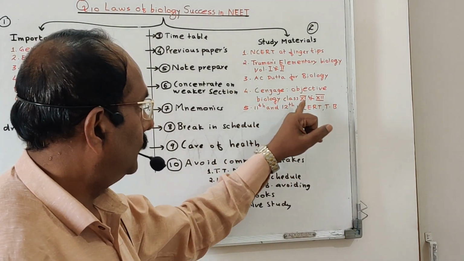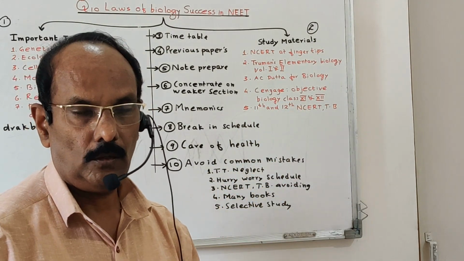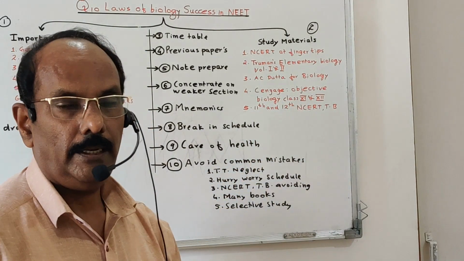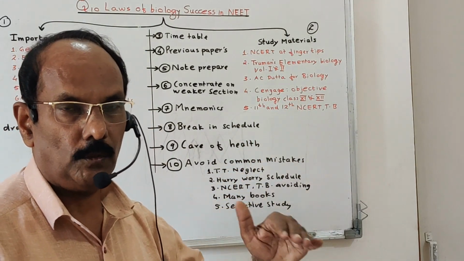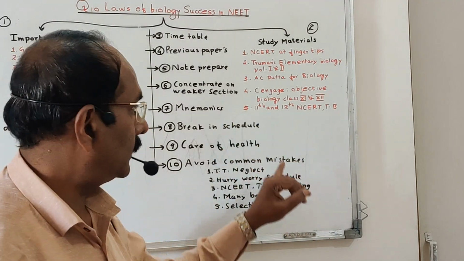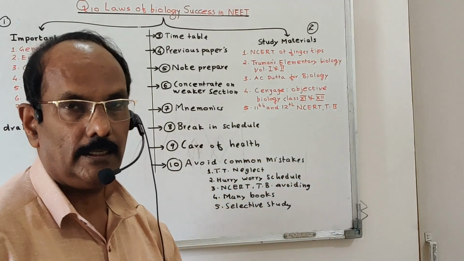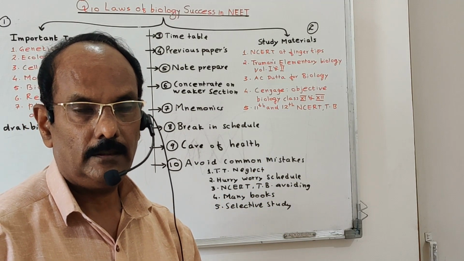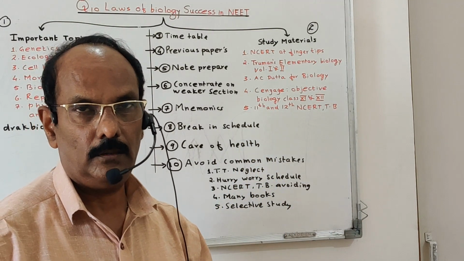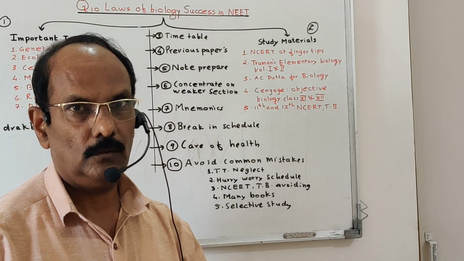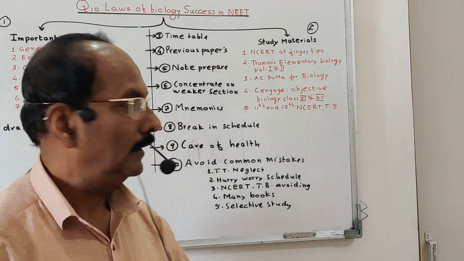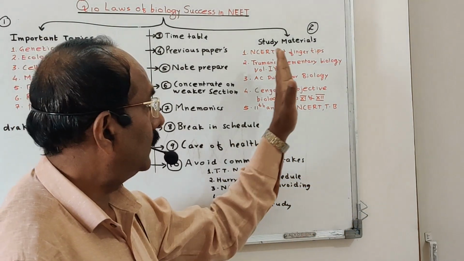Then Cengage Objective Biology class 11th and 12th. A lot of books are published by Cengage. Out of these, Objective Biology class 11th and 12th is the most important because it is purely based on the NCERT textbook. Another most important one is the 11th standard and 12th standard NCERT textbook. Without forgetting, purchase these two books. Near about 80% of questions are asked from these two textbooks, line by line, word by word. You should practice this NCERT textbook. Okay, so that is the second law.